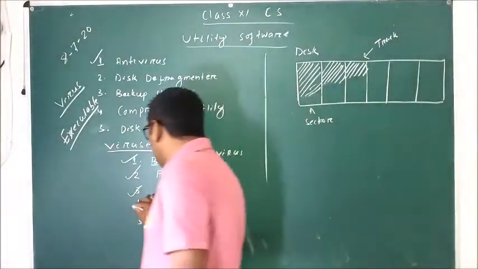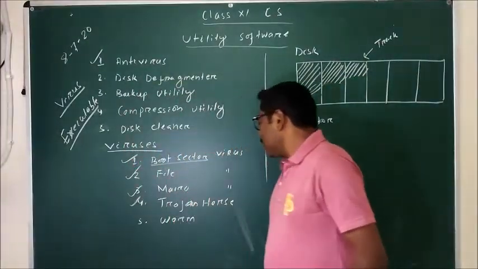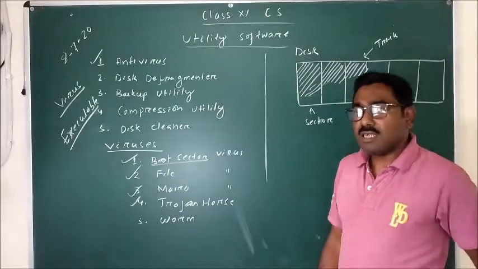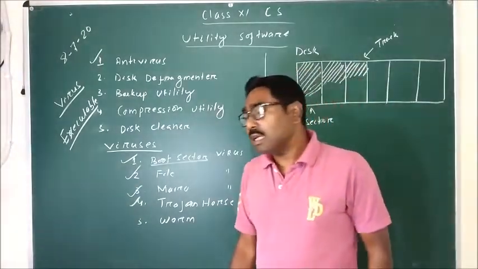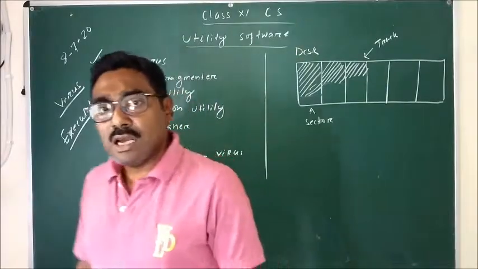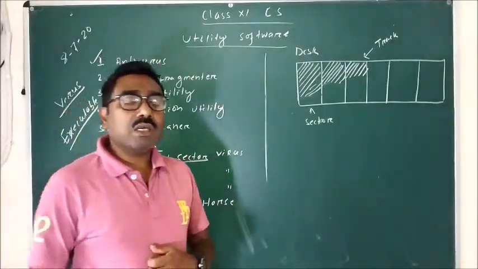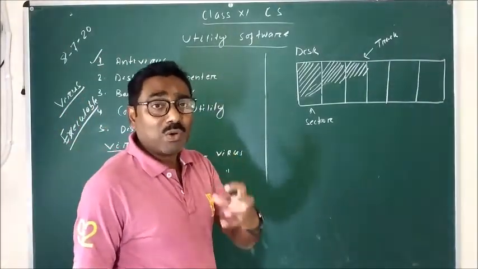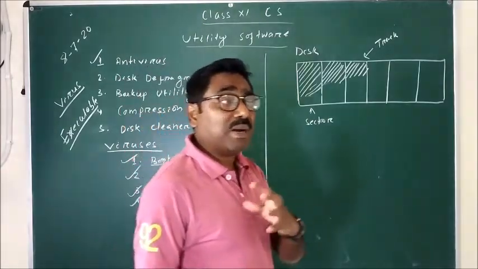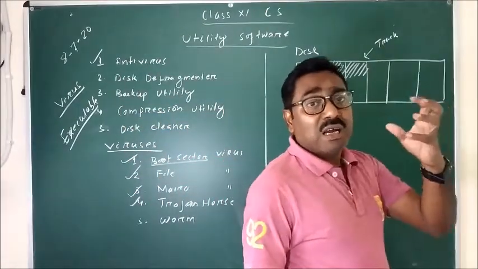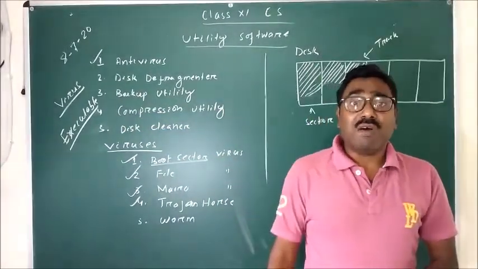Then the next kind of virus is a Trojan horse. Nowadays the Trojan horse is a commonly infecting virus. In the case of the Trojan horse, what happens? It looks very safe and is hidden in another program or file.